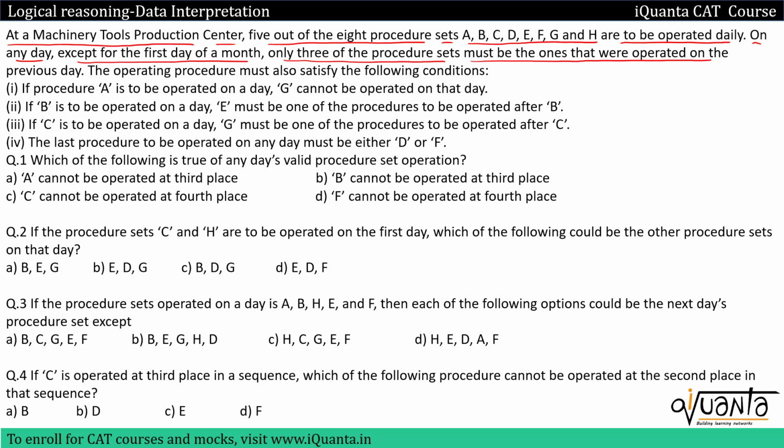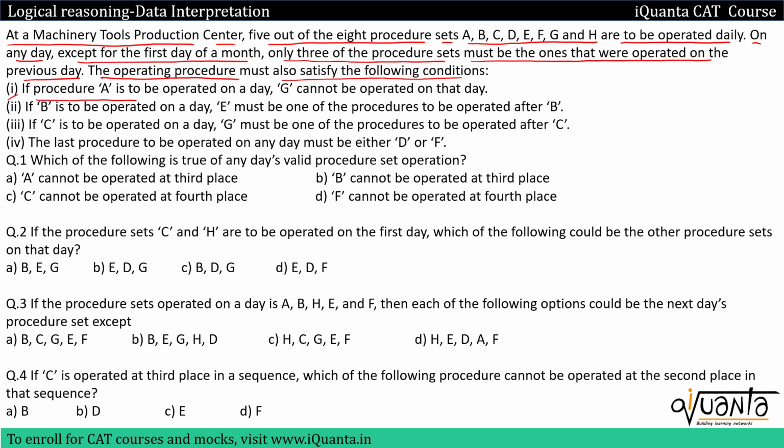On any day except for the first day of a month, only 3 of the procedure sets must be the ones that were operated on the previous day. So that means on all other days except for the first day of a month, we should have three procedure sets that must have been operated on the previous day. Reading further, the operating procedure must also satisfy the following conditions. So we have a few conditions as well.